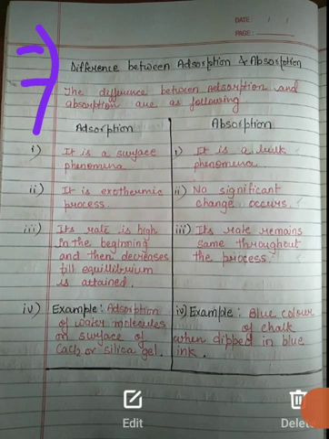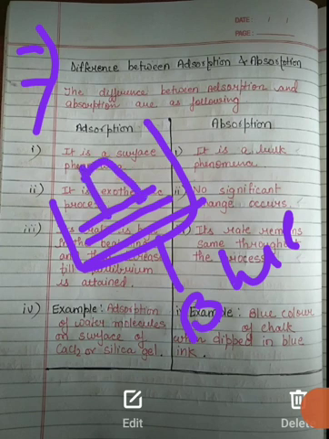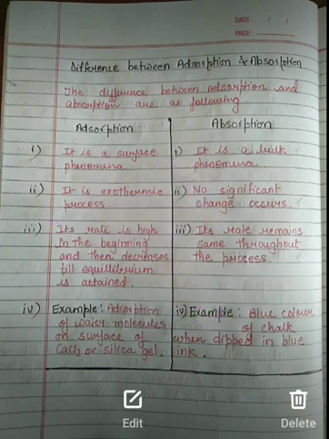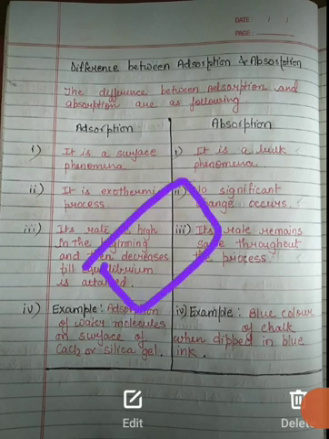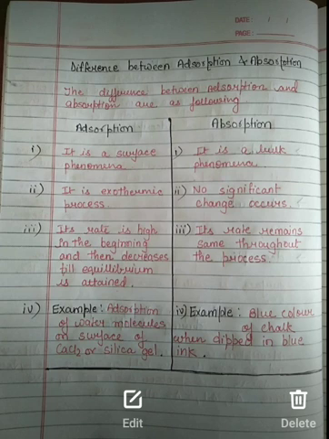Now let's talk about adsorption, which is new to us. Adsorption is a surface phenomenon. I told you absorption is a bulk phenomenon. If we are taking a solution, suppose it is blue ink, and we add chalk into it, then the chalk absorbs its color throughout, so it is an overall, bulk phenomenon. But when we are talking about adsorption, we see that silica gel is there and water is at the surface. So it is a surface phenomenon. This is the very first difference between them.